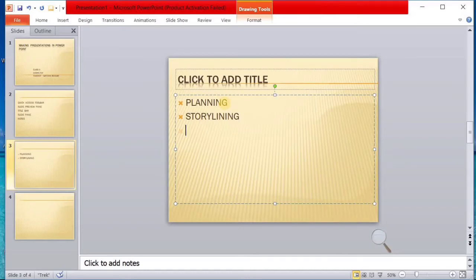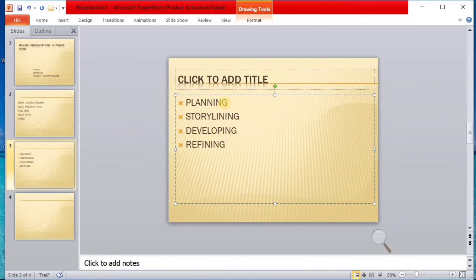Okay, designing or developing part. Then comes the refining part. Refining means, after making all the slides, we review it. Is it correct or not?